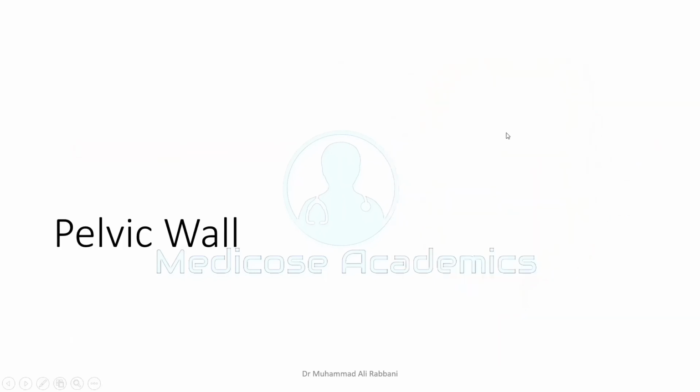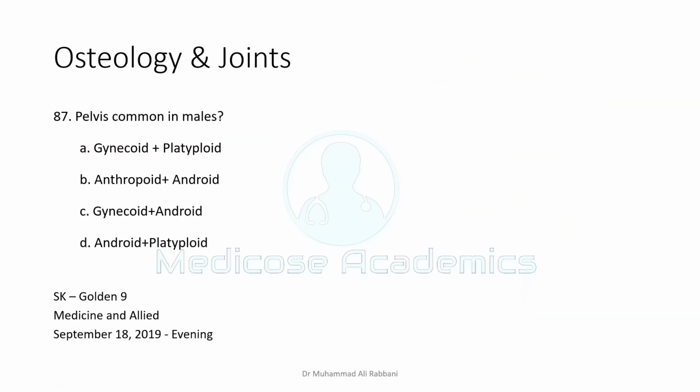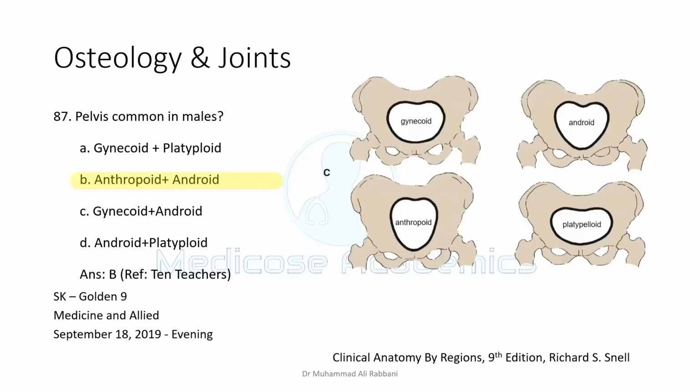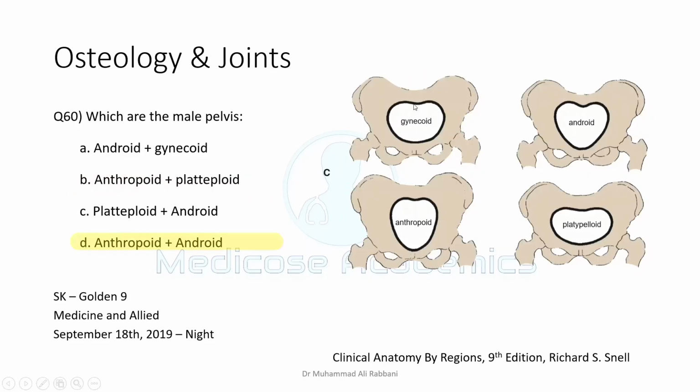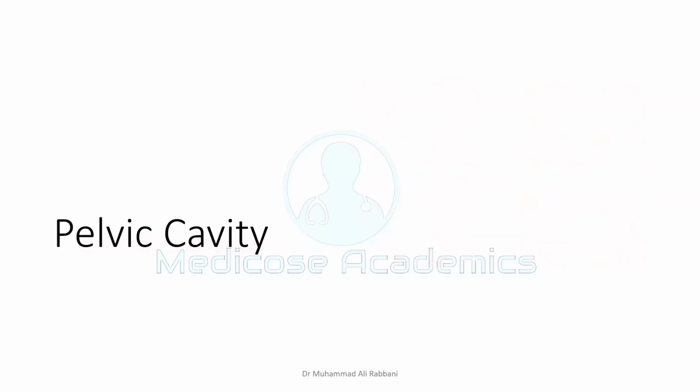Then pelvic wall, there are a few questions there. The most common pelvis in males is the android type. Android and anthropoid types are most common in males, and the gynecoid type is most common in females. Same question repeated. Discuss the pelvic cavity.